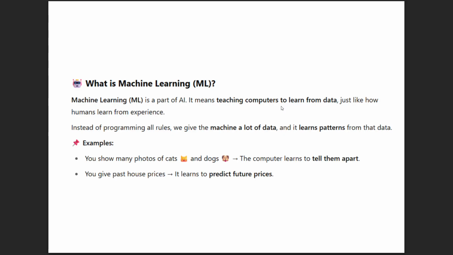So it trains from more data. We give lots and lots of data to the machine and it learns the pattern from the data. For example, we give so many cats and dogs, and the computer learns to tell them apart. If you give past house prices, it learns and predicts the future prices of that house.